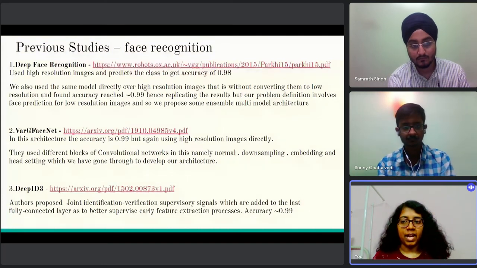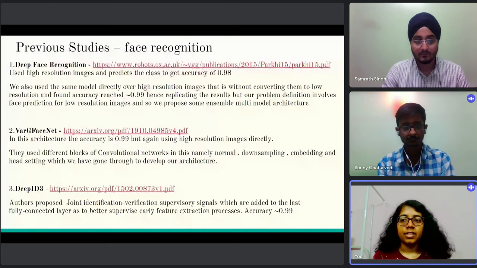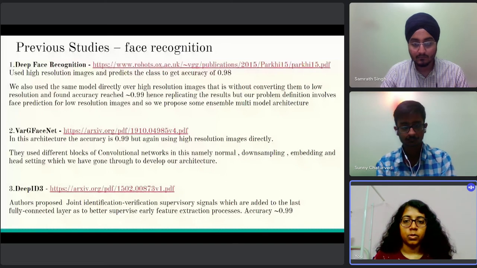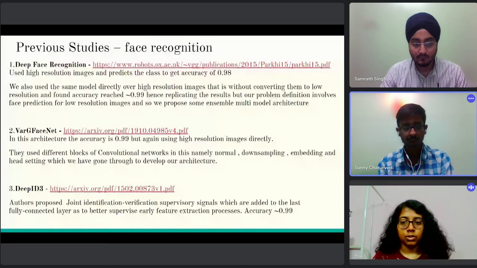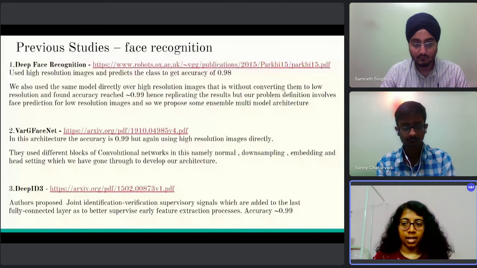The second one is VARG FaceNet, where in this architecture the accuracy was also 0.99, but again using high resolution images, whereas we are targeting low resolution images. They used different blocks of convolutional networks in this, namely normal, downsampling, embedding and head setting, which we have gone through to develop our architecture.